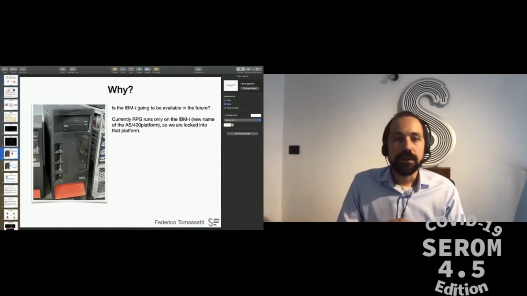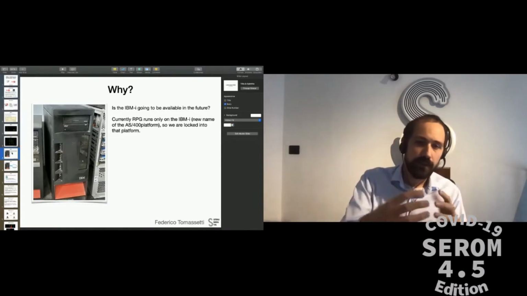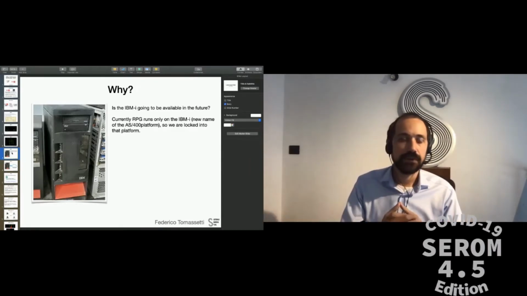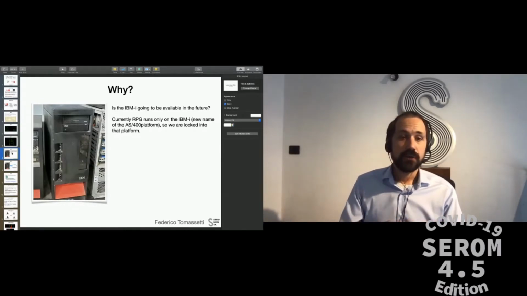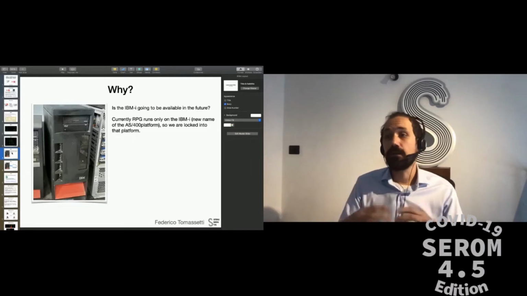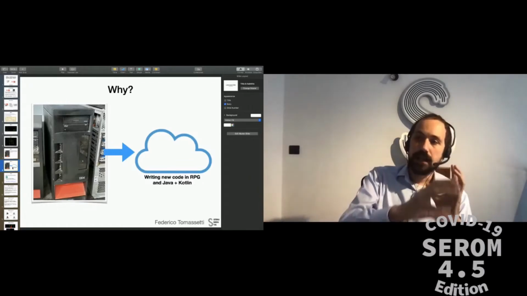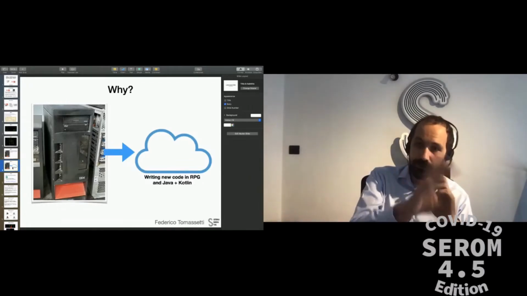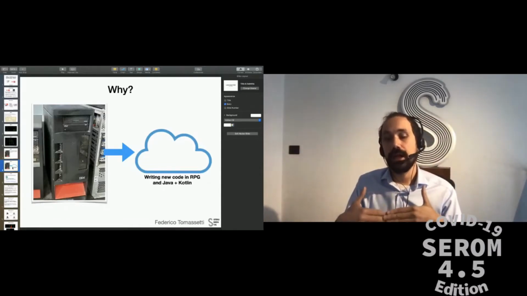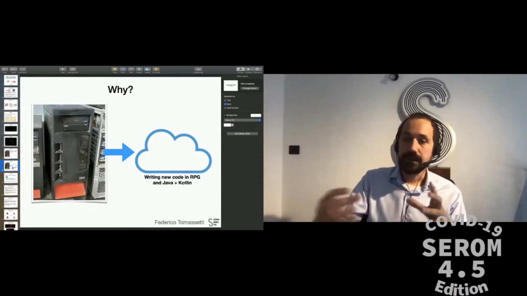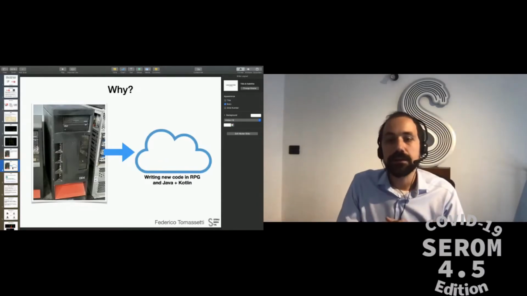And so, given that the RPG code is vital for many organizations, in this case we are talking about SMAP, but this is true for many organizations using RPG, it is a risk to have so much of your investment connected to a platform that you basically do not control. So the idea is to find a way to run the code that currently runs exclusively on these IBM machines, run it on the cloud, and also have the possibility to evolve this system using not only RPG, but also other languages. And in particular, we are interested in Java and Kotlin.